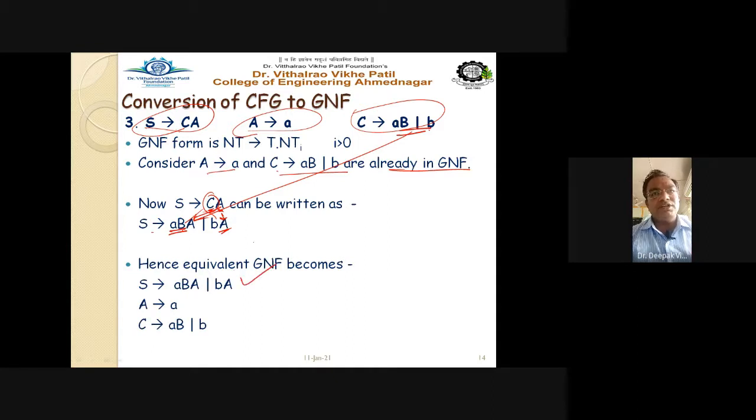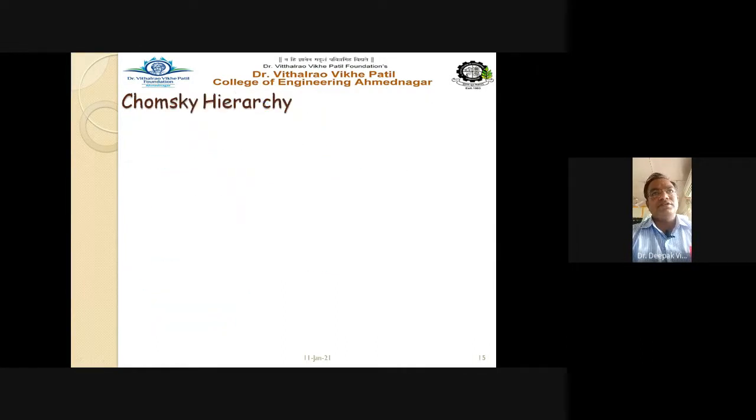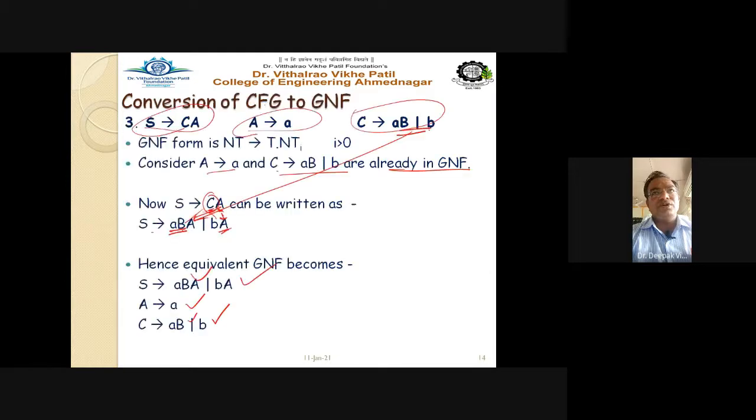It is in the format, as well as A, AB and B. All these rules are in the Greibach normal form. It is very simple. There is no difficulty. So that's all about the conversion of the context-free grammar into the Greibach normal form. So we have to use lemma 1 or lemma 2 wherever it is required for the conversion, right?